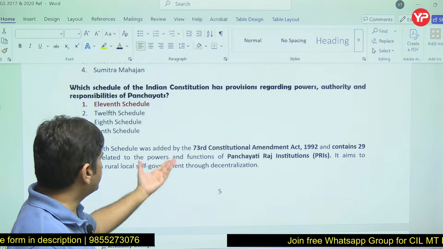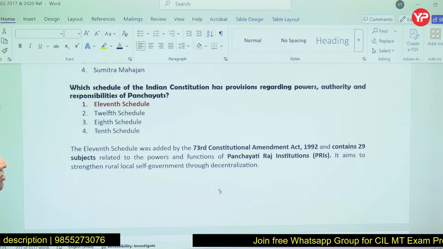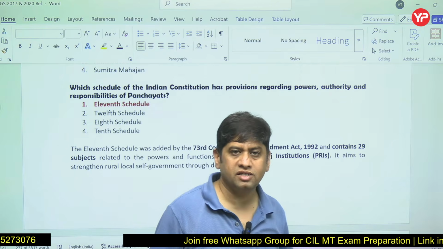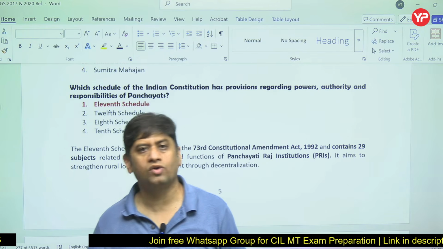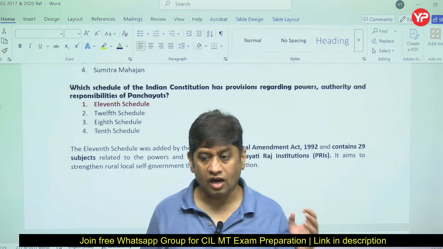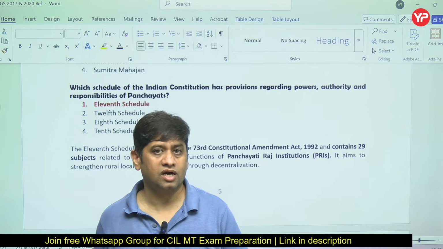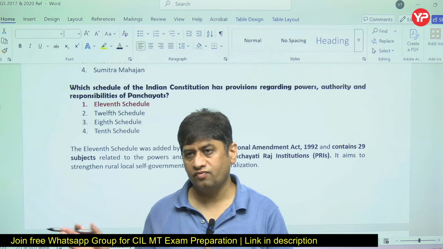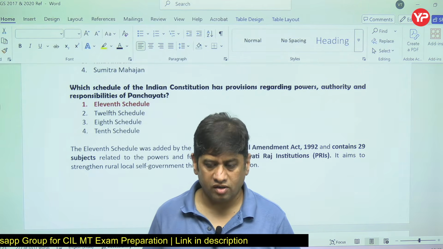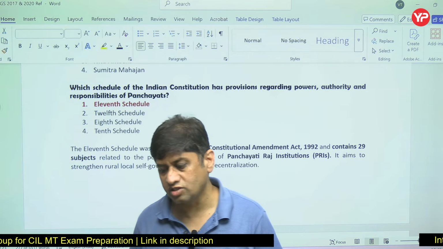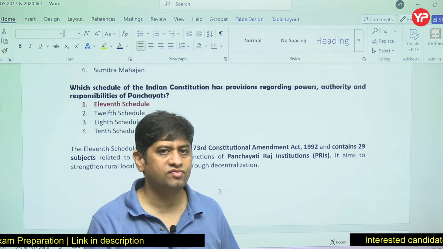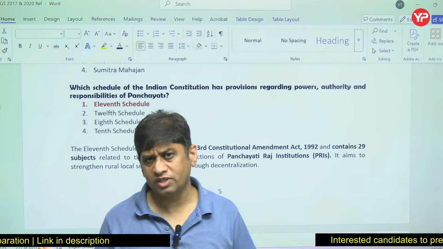The 11th schedule was added by the 73rd Constitutional Amendment Act 1992. Panchayati Raj and Municipality are covered by the 11th and 12th schedules. The 10th schedule is much in the news nowadays because of Raghav Chadha from Aam Aadmi Party in Punjab, when seven MPs went to the BJP. There is an anti-defection law under the 10th schedule of the Indian Constitution, which can act on people who leave their parties.